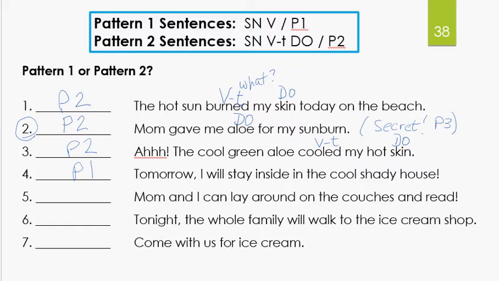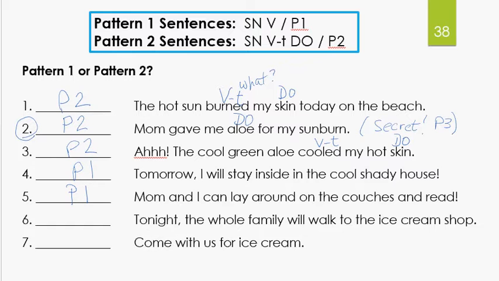Mom and I can lay around on the couches and read. Okay, what's the action? It was lay. Can lay what? Are we laying something around? No, so there's no direct object. There's no answer to the question, can lay what? So it's a pattern 1.